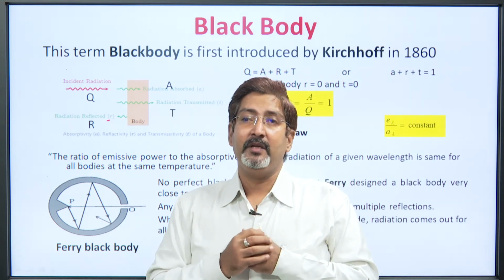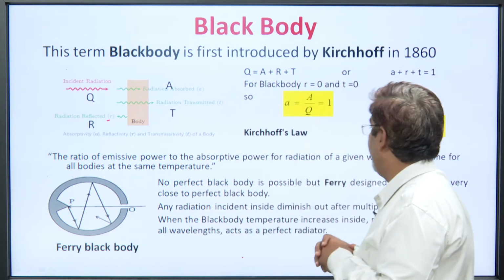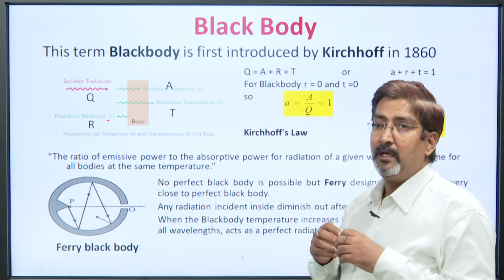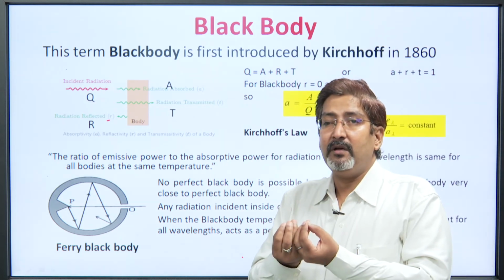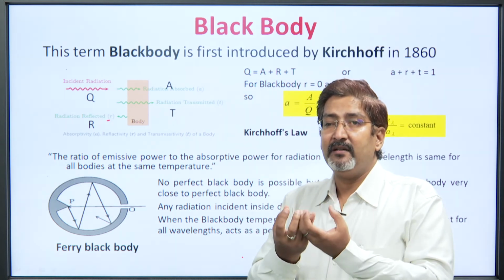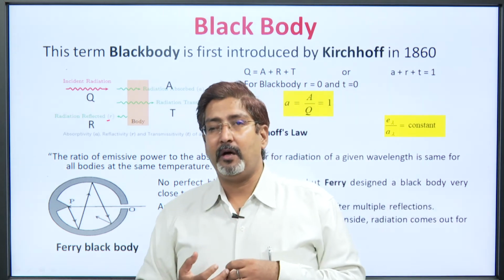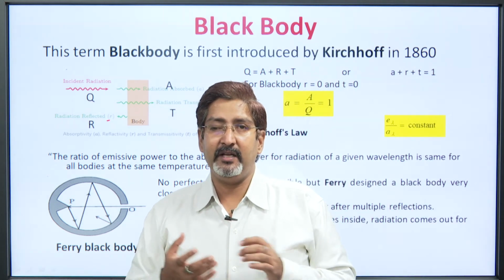After some time the equilibrium situation will come, and at that time the emissive power is equal to absorptive power, or the energy which is radiated is absorbed. So, a good absorber is a good radiator, or a bad absorber is a bad radiator.